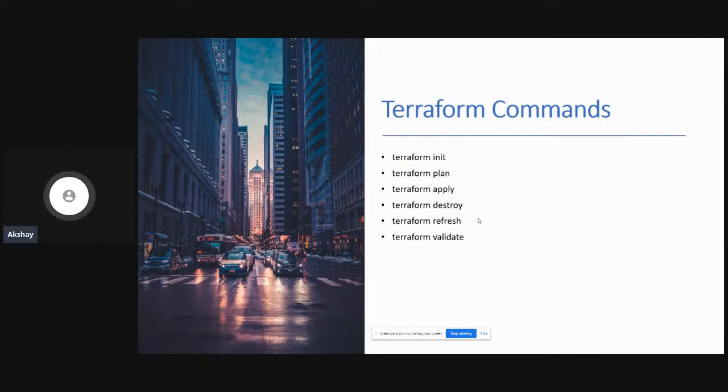Terraform plan, like I mentioned before, is a stage wherein you take a look at how your infrastructure is going to be before you actually apply it. So it's taking a sneak peek, and this can be compared with CloudFormation's change set. If people have worked with CloudFormation before, you can create a change set and see the resources that are going to be deployed before actually deploying them. So that's what Terraform plan brings you. You have Terraform apply, which actually creates your infrastructure. You have Terraform destroy, which destroys your infrastructure.